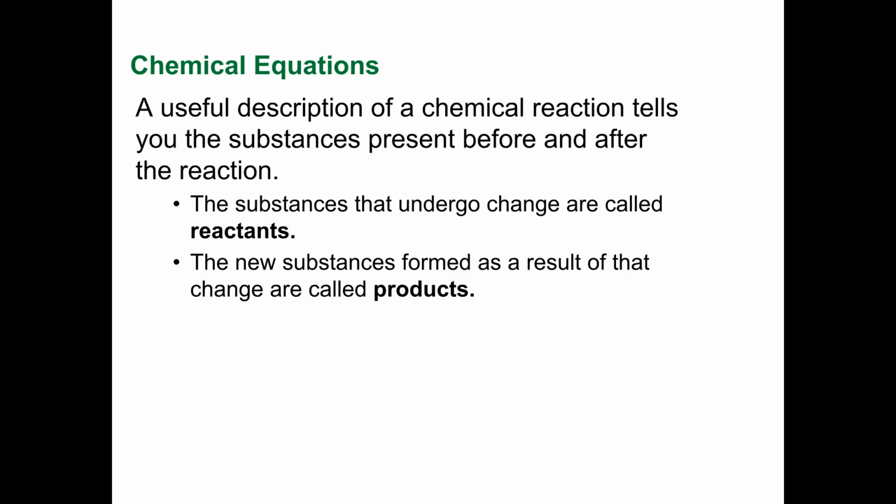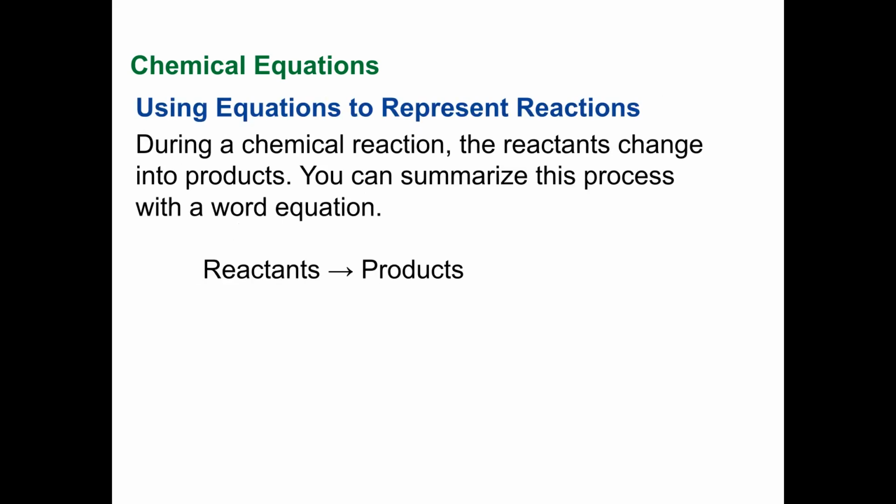So substances that undergo a change are called reactants, and the new substances formed as a result are called products. Those are terms that are kind of important. So then, using equations to represent reactions: during a chemical reaction, the reactants change into products. You could summarize this process with a word equation.